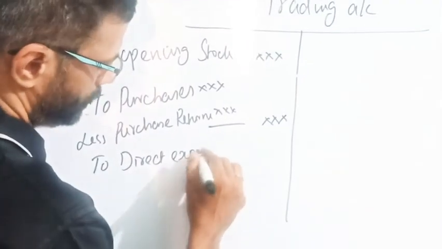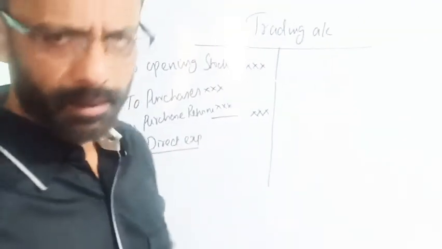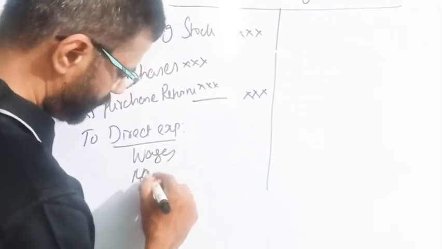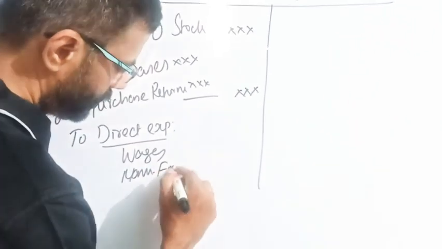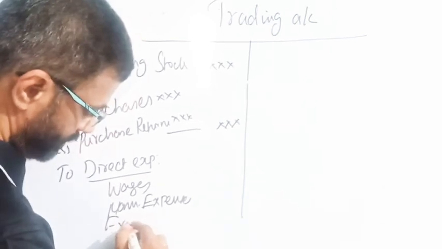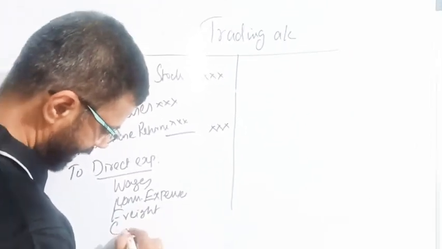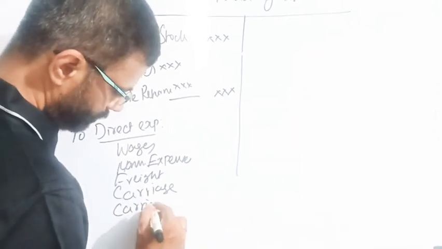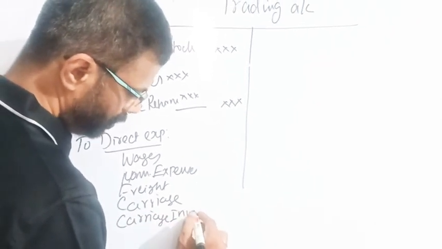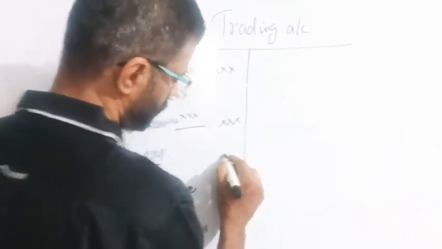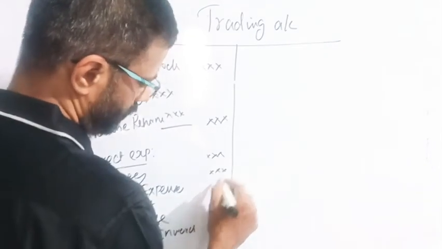Direct expenses include wages, manufacturing expenses, freight, carriage or carriage inward. So that is called direct expenses. It is also on the debit side.